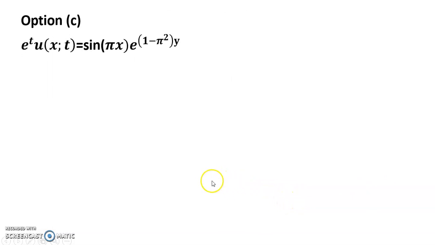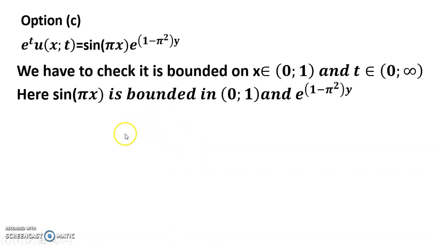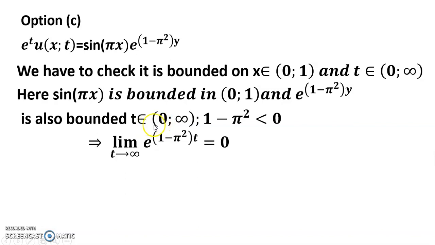Option C: e^t u(x, t) = sin(πx) e^((1-π²)t). We have to check it is bounded on x in (0, 1) and t in (0, ∞). sin(πx) is bounded on (0, 1), and e^((1-π²)t) is bounded when t belongs to (0, ∞), as 1 - π² is less than 0 and as t tends to infinity the limit is 0.